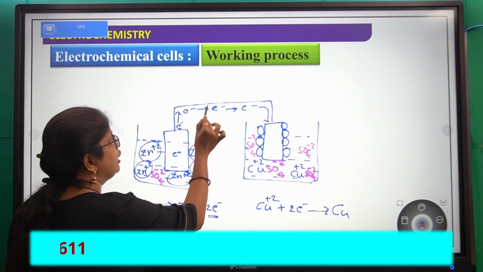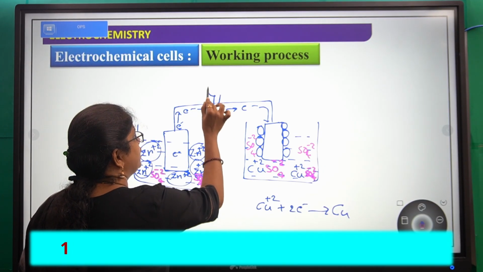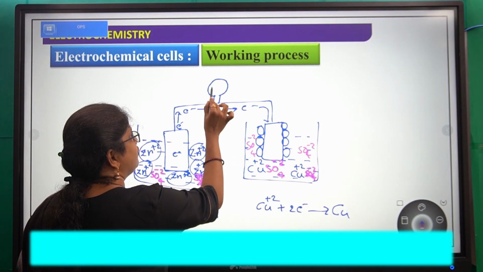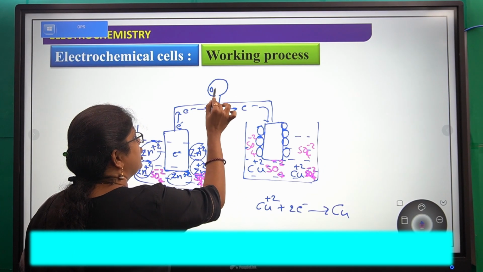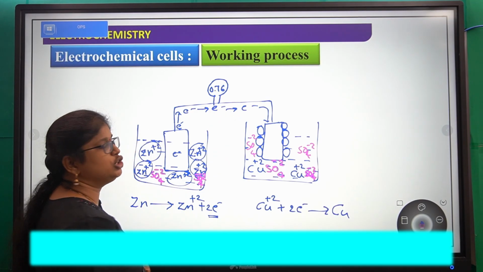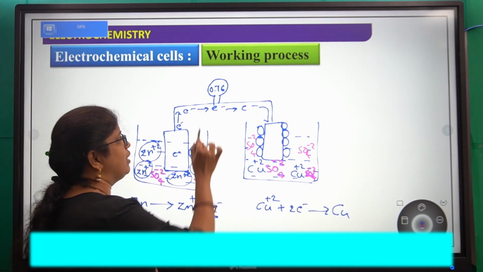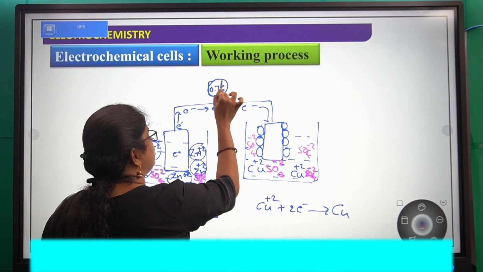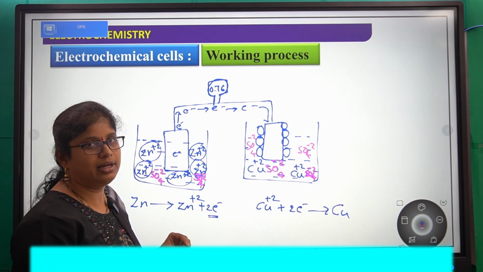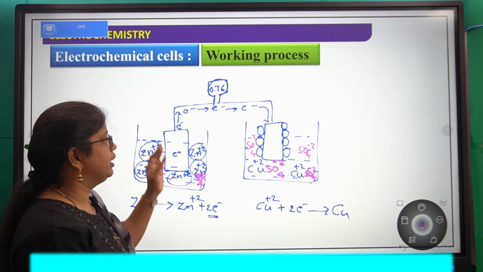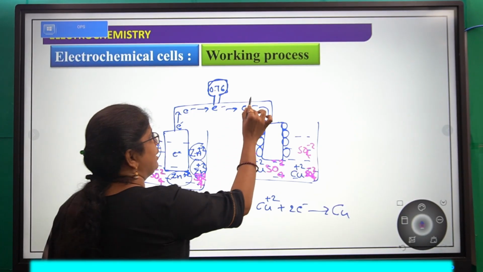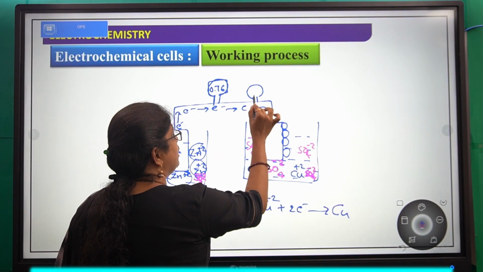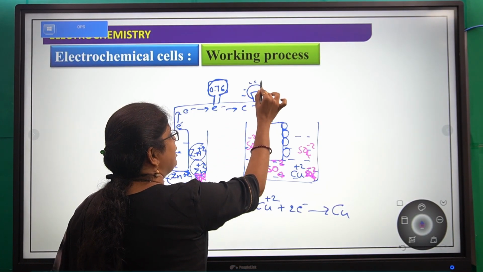Okay, so if you take a voltmeter here, you can see the value. This is the zinc electrode, right? So you will see 0.76 potential in that voltmeter. And if you connect even a bulb to this wire, it will glow. Why will it glow?